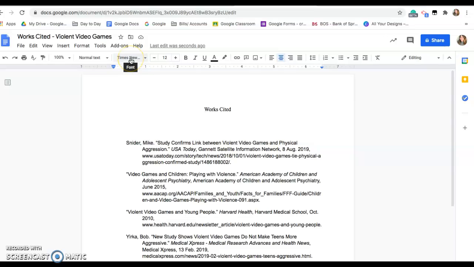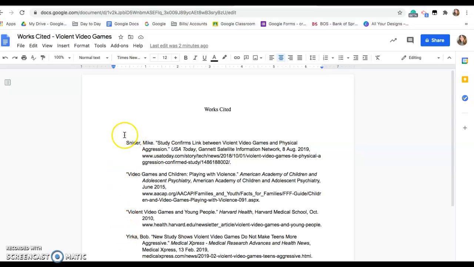It's just in normal Times New Roman 12 font. It is going to be double spaced, but I haven't done that yet. I'm going to show you how to do that. You are going to use hanging indents, which these are already in, where the name or the title sticks out, and that's going to help you alphabetize.